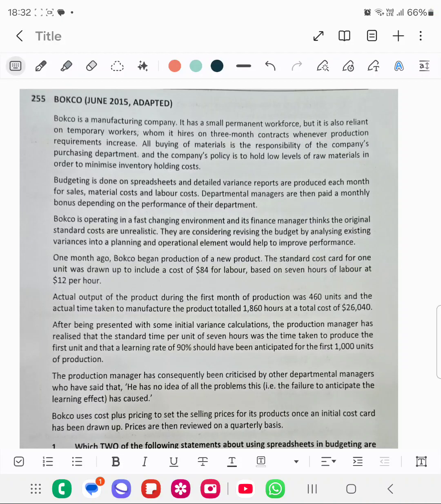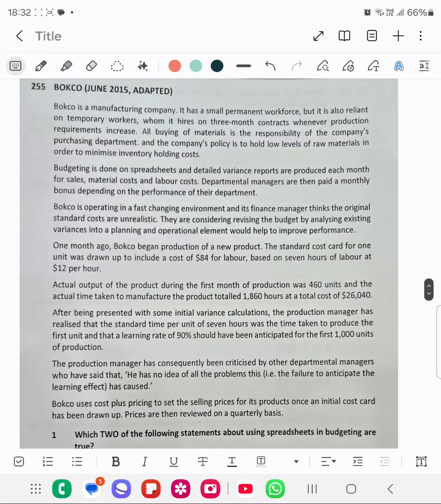Let's start with another question, which is Bokco. Bokco is a manufacturing company. It has a small permanent workforce, but it is also reliant on temporary workers whom it hires on a 3-month contract whenever production requirements increase.